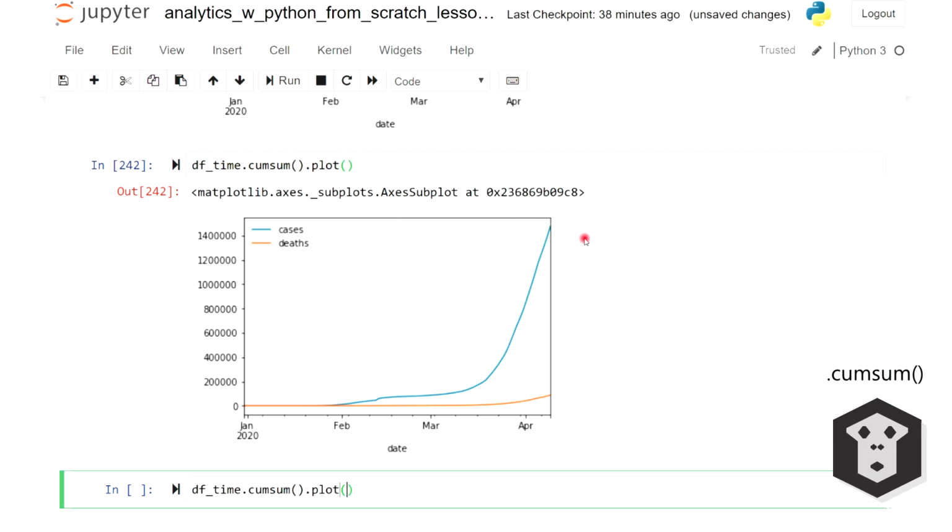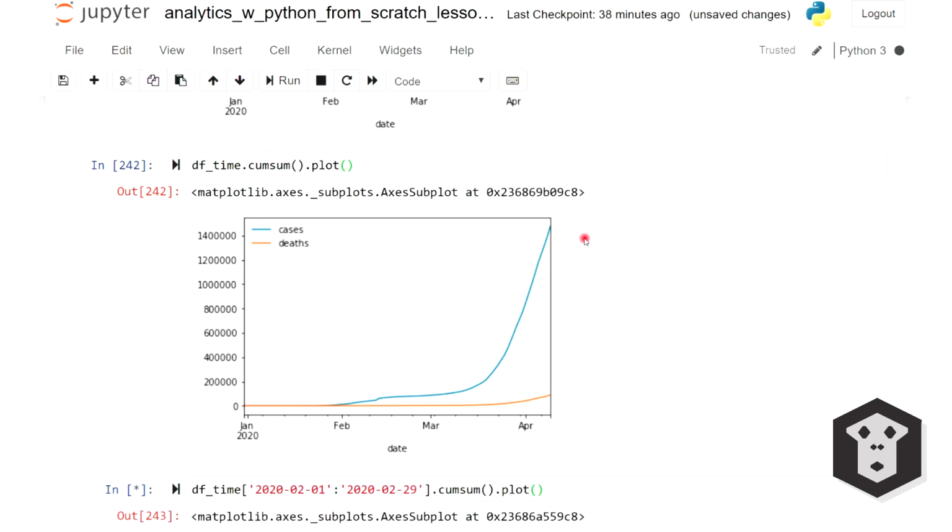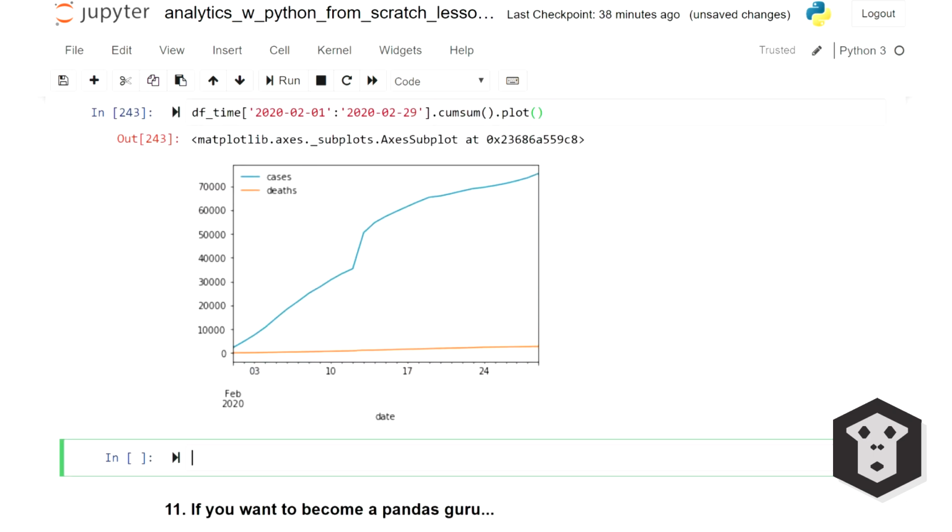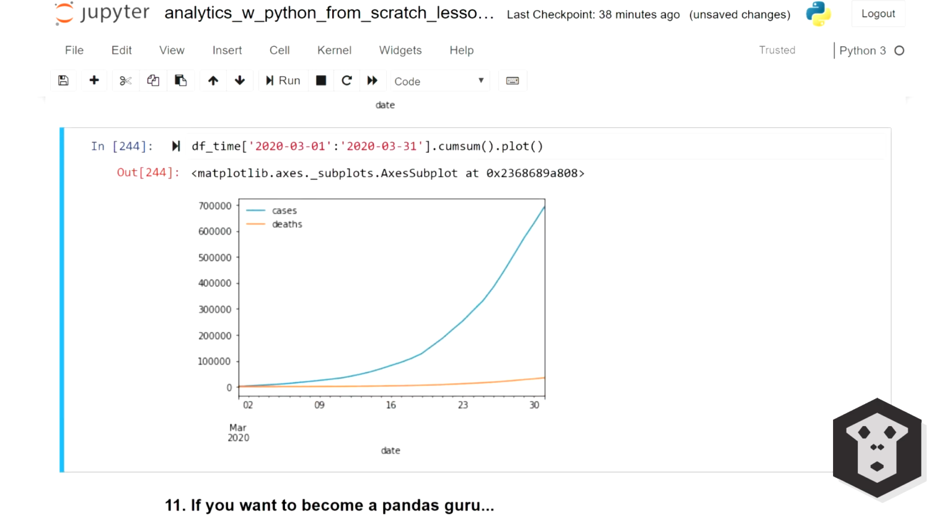We can also focus on certain date ranges. For instance, if we just want to look at February, we do 2020, February 1st, using the colon, 2020, February 29th, and we get this cumulative curve. We can do the same for March. There you go.